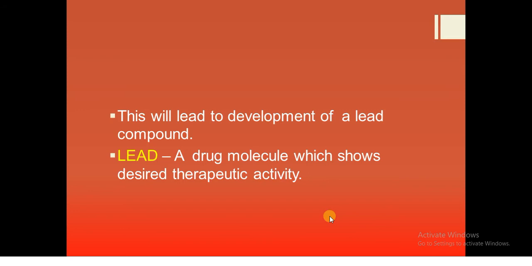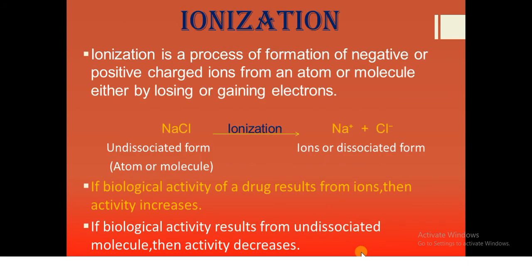What is a lead compound? Lead compound means a drug molecule which shows the desired therapeutic activity. See, suppose we have synthesized 1000 molecules. Out of 1000 molecules, some 100 molecules will show some 50% of the biological activity. From those, again we'll choose the lead compound, which will show 90% to 99% of therapeutic activity. We'll select that type of molecule and call it the lead molecule.